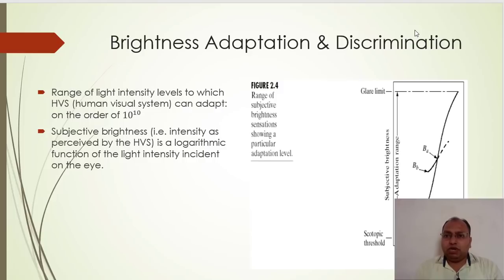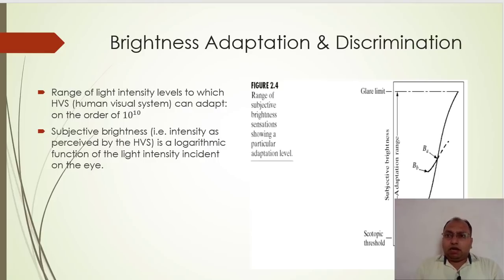Adaptation means how our human eye is going to adapt to the changes in the intensities, gray level intensities, or it may be the intensities related to color, right? So how our human eye is going to perceive or respond to the changes in the brightness level or changes in the colors of the images that we are going to consider.